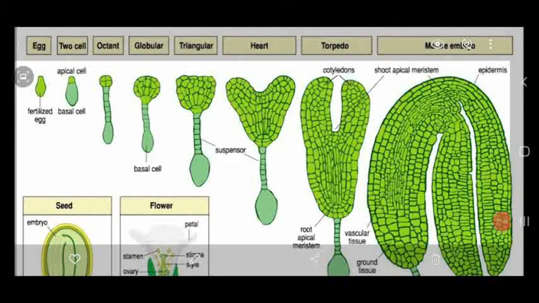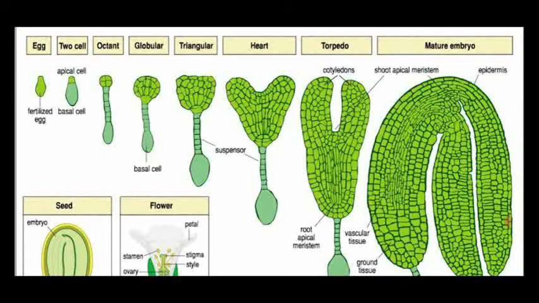Dear students, see the fourth diagram. This is said to be the octant stage of the embryo, and these octant cells undergo transverse and vertical division to form the 16-celled stage. Out of these, the cells on the outer surface form the dermatogen, and the inner cells form the plerome and periblem. The periblem constitutes the cortex region, and the plerome produces the stellar region. So this condition of the cells is called a globular embryo.